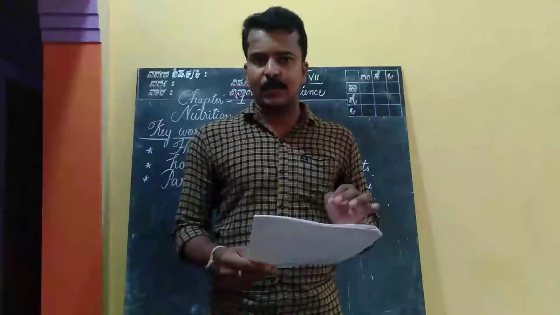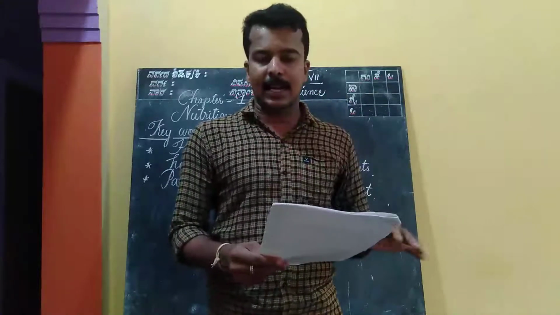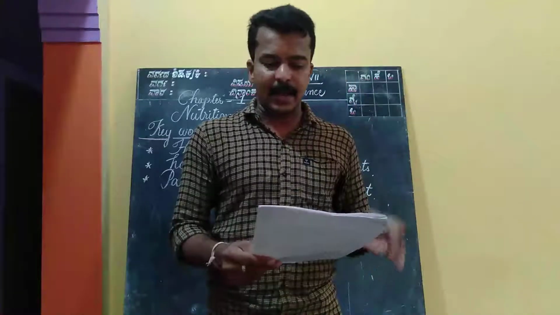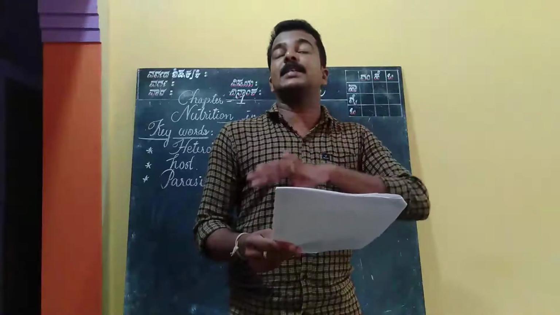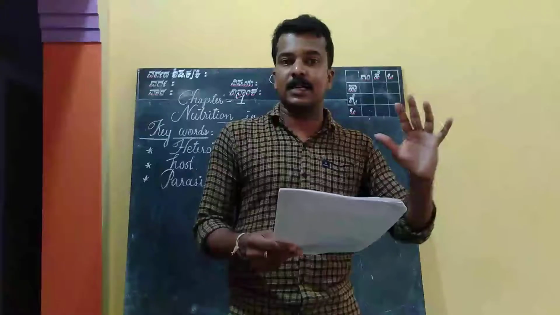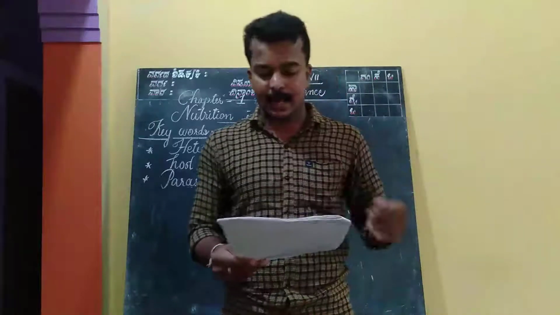However, plants cannot absorb nitrogen in this form.